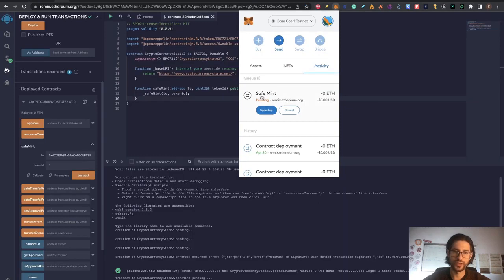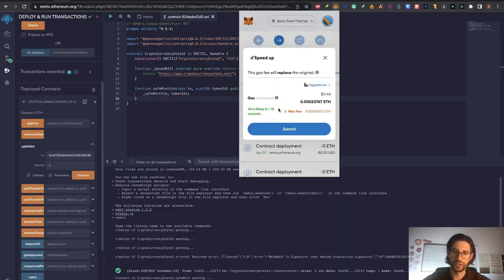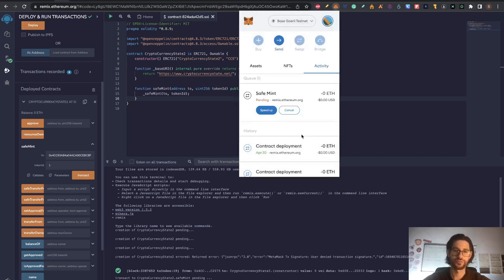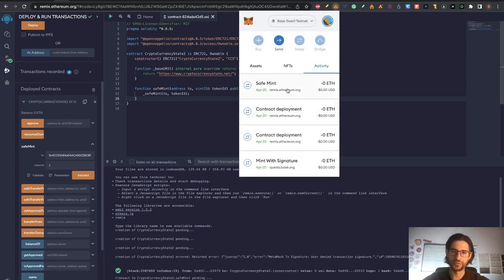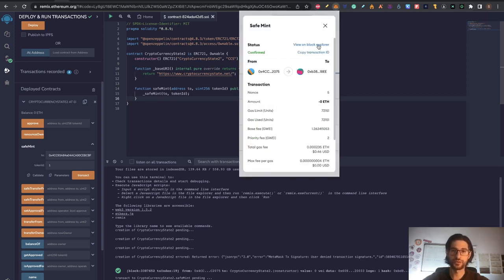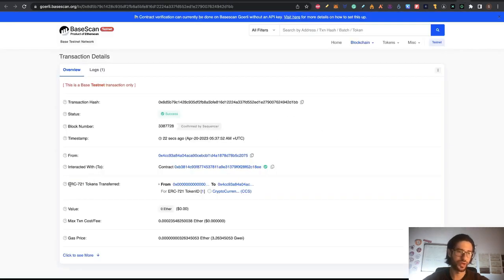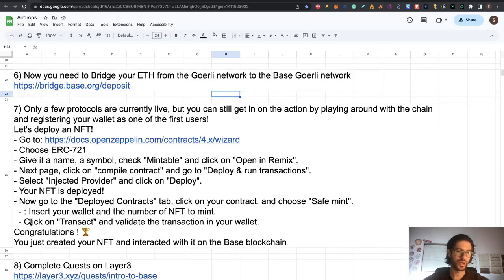And again, the save mint could be pending for the transaction, so I will click on speed up and I will put an aggressive transaction fee update. And now you can see that the save mint happened correctly. You can check that in the Explorer and you can see it's ERC721. Transfer from the zero wallet into my wallet. This is the transfer, this is the NFT, cryptocurrency state 2, and it was successful. So guys, after that, congratulations, you just created your NFT and interacted with it on the Base blockchain.